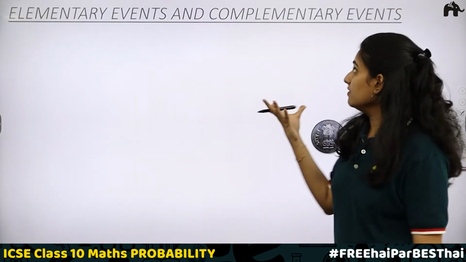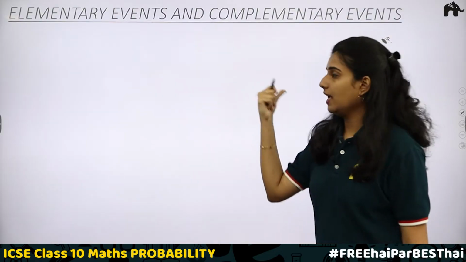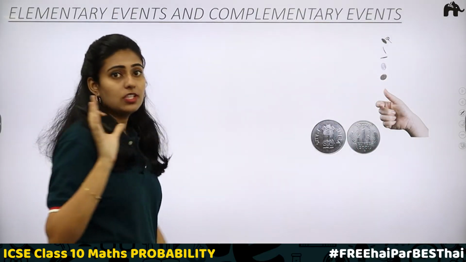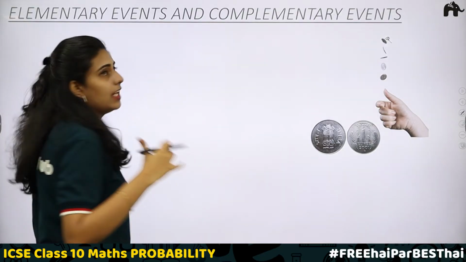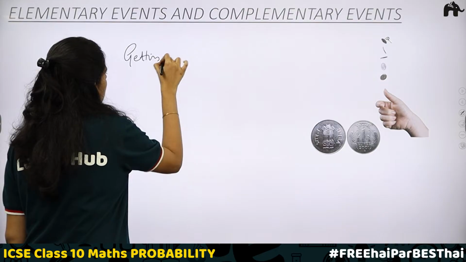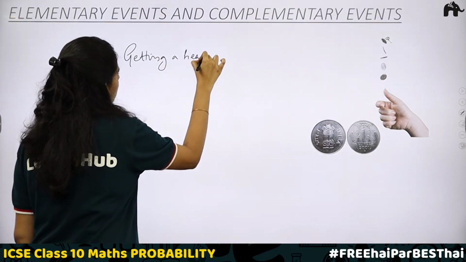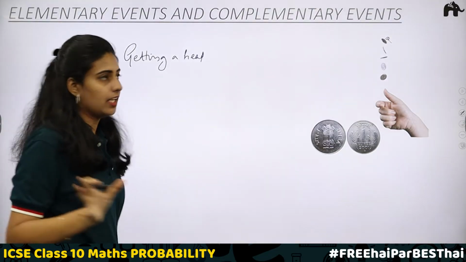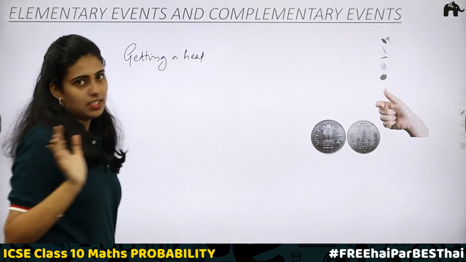Elementary events and complementary events. What are elementary events? That is only one favorable outcome. If an event has only one favorable outcome, then it is called an elementary event. For example, getting a head. There is only one favorable outcome. That is, the answer should be that you get a head. So this is an elementary event.